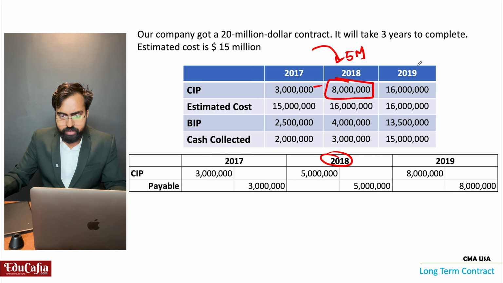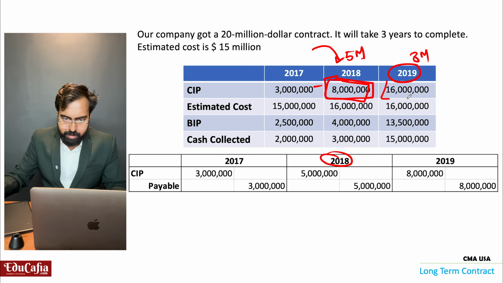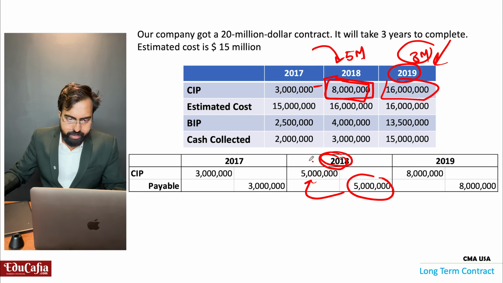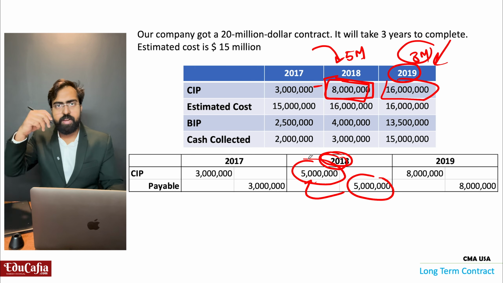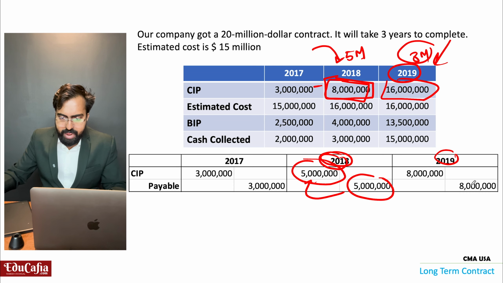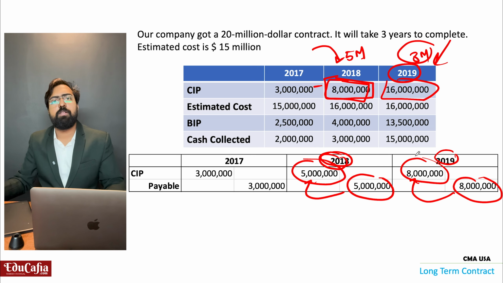And in 2019, how much? 8 million. How? In 2018, up to 8 million. Here 16 million means 8 million increase here. So in 2018, 5 million payables that we are debiting to CIP account. That we are writing in the book. This much incurred. Then 2019, 8 million payables we are debiting to CIP account.